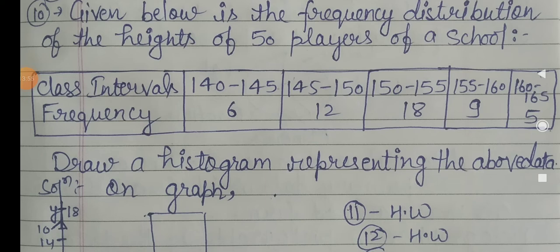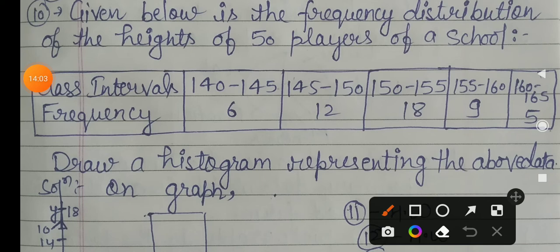The question is given below: the frequency distribution of the height of 50 players of a school. Here the 50 players are given, and the class intervals are 140 to 145, 145 to 150, 150 to 155, 155 to 160, and 160 to 165. These intervals are given, and for all these intervals you have a frequency, just like 6.